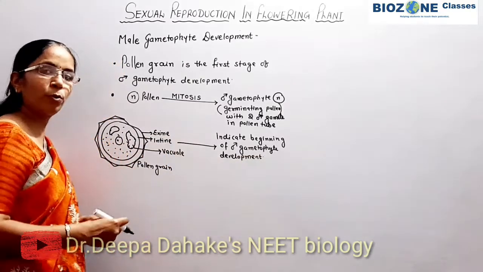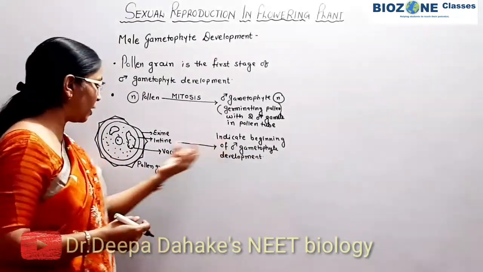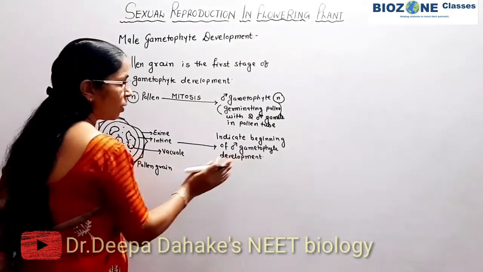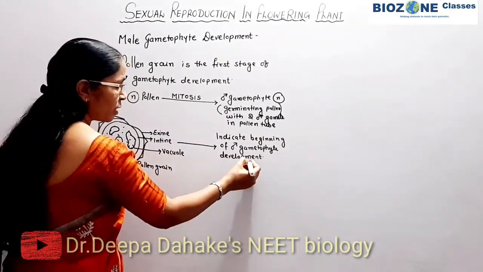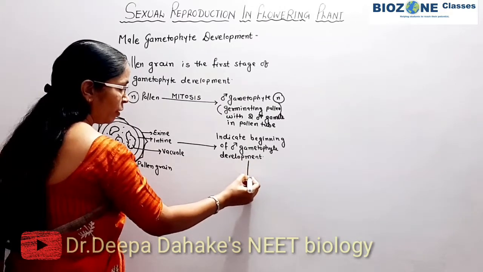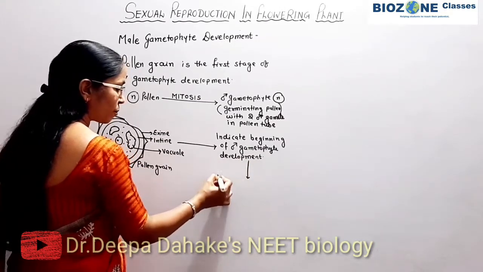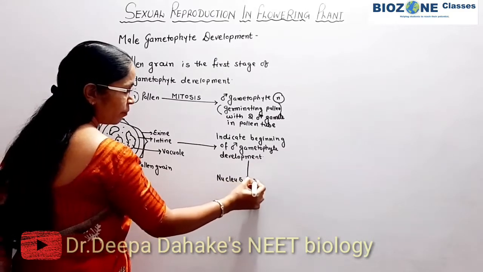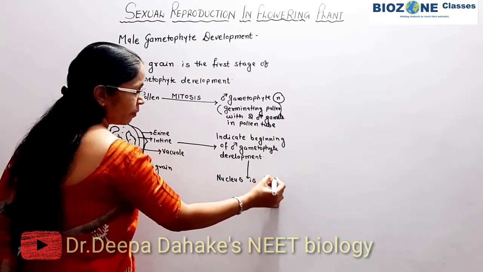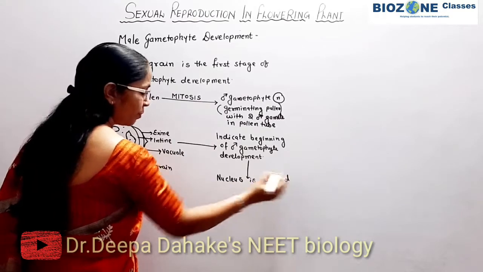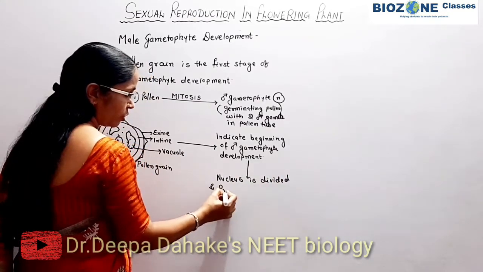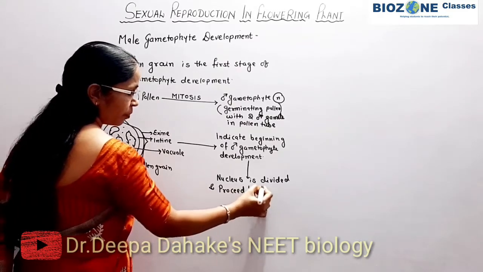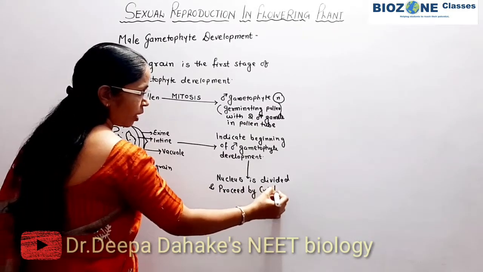So this part you remember, the male gametophyte development begins. It is proved or indicated by the formation of vacuoles. Now here you remember, once this development begins, the nucleus, the pollen nucleus basically, is divided and nuclear division proceeds by cytokinesis.